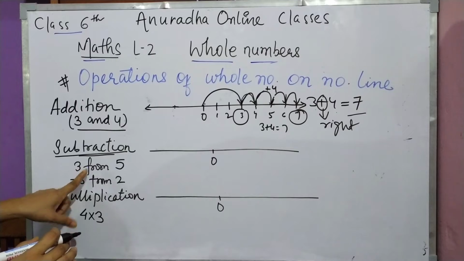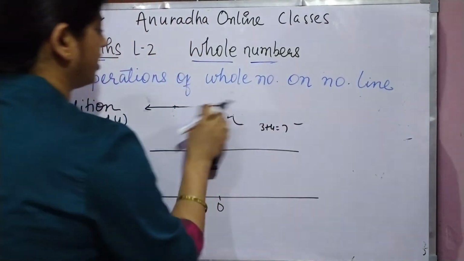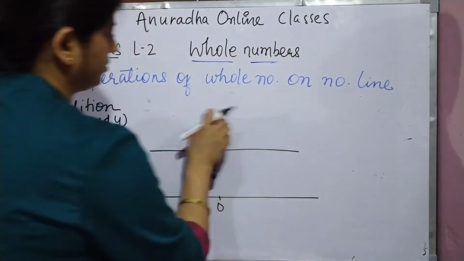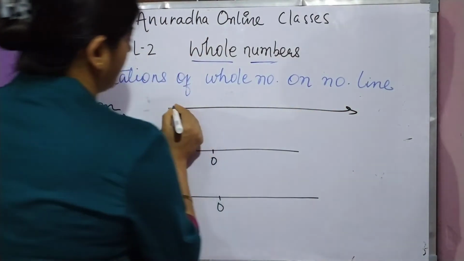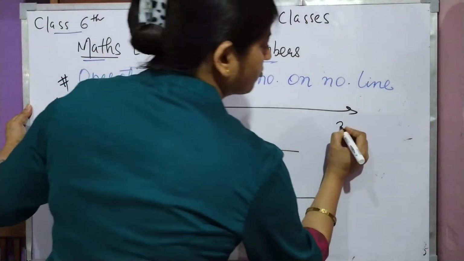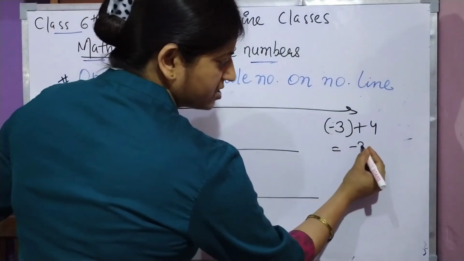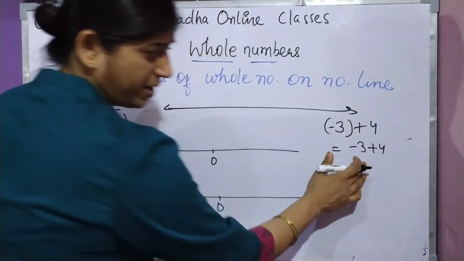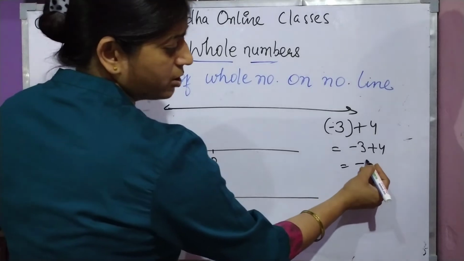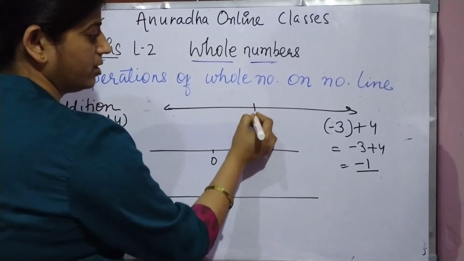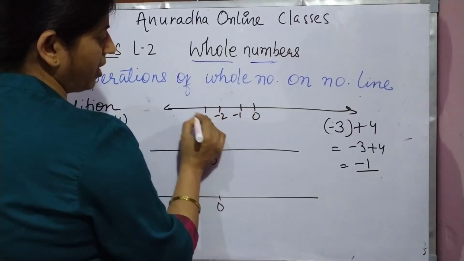Subtraction, see. Okay, one more question I will take. One more example of negative sign. Let us take minus 3 and 4. Minus 3 and 4 means what you have to add? Minus 3 plus 4 is equal to... tell me, minus plus minus, and 4 minus 3 is what? 1. Okay. So here we are 0, minus 1, minus 2, minus 3, minus 4.